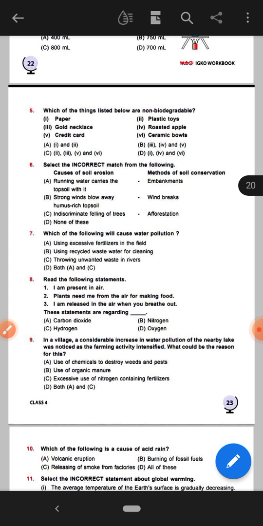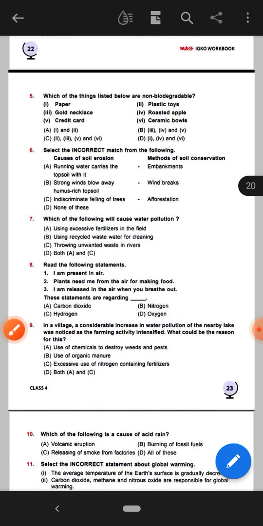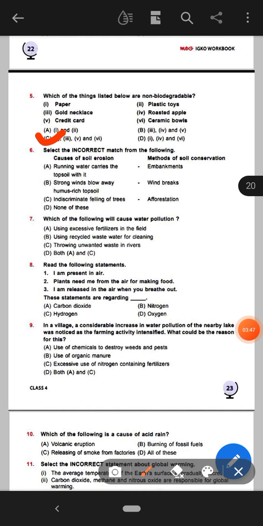Okay, so here the right answer will be option C, that means 2, 3, 5 and 6. This will be the right answer. 2 means plastic toys, 3 means gold necklace, 5 means credit card, and 6 means ceramic bowls. These things listed below are non-biodegradable things. Okay.